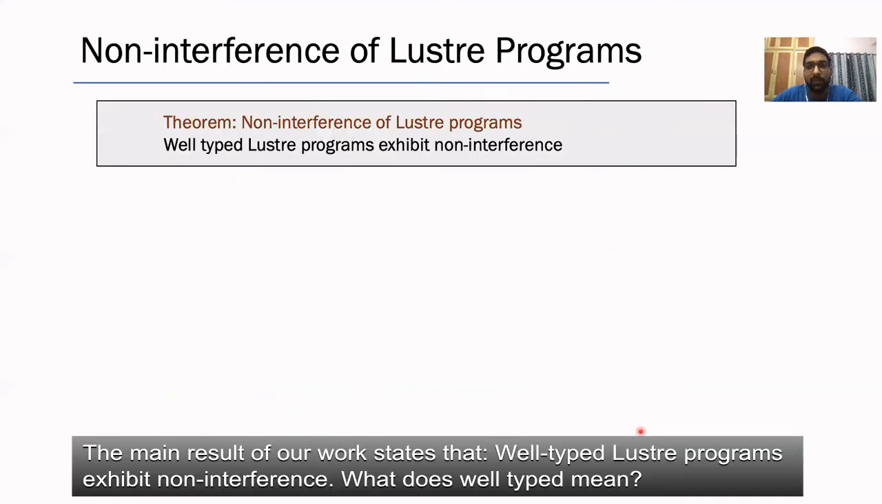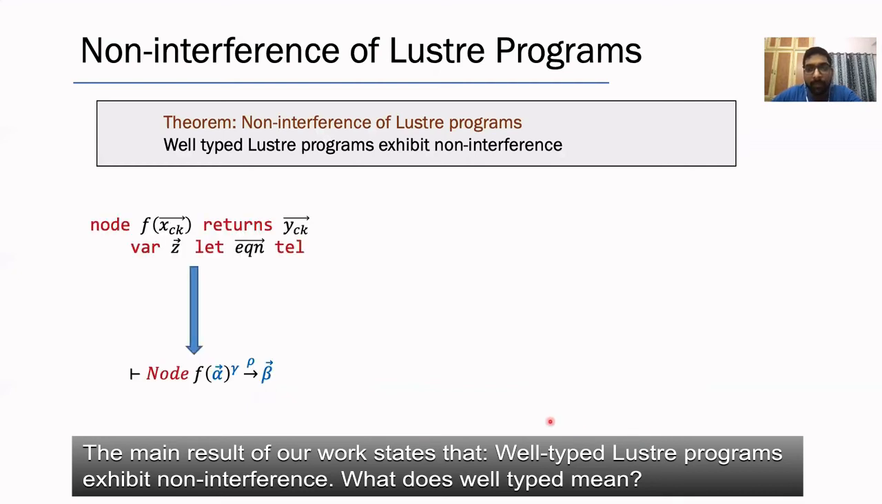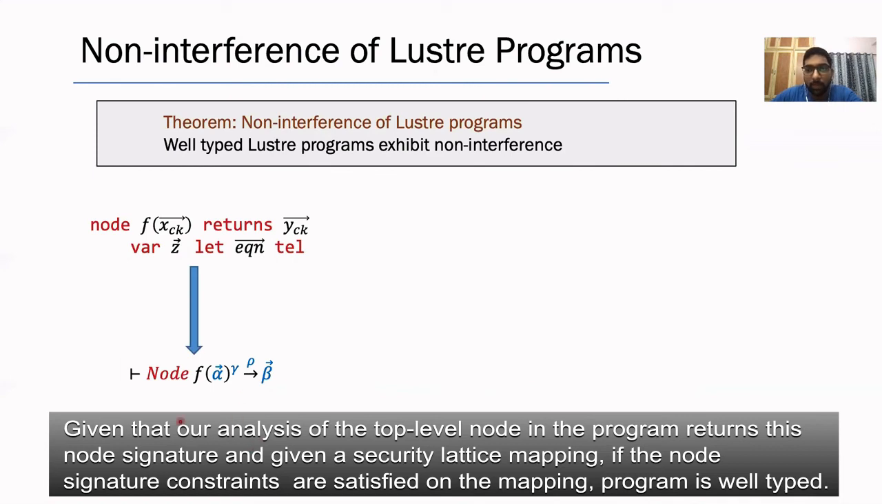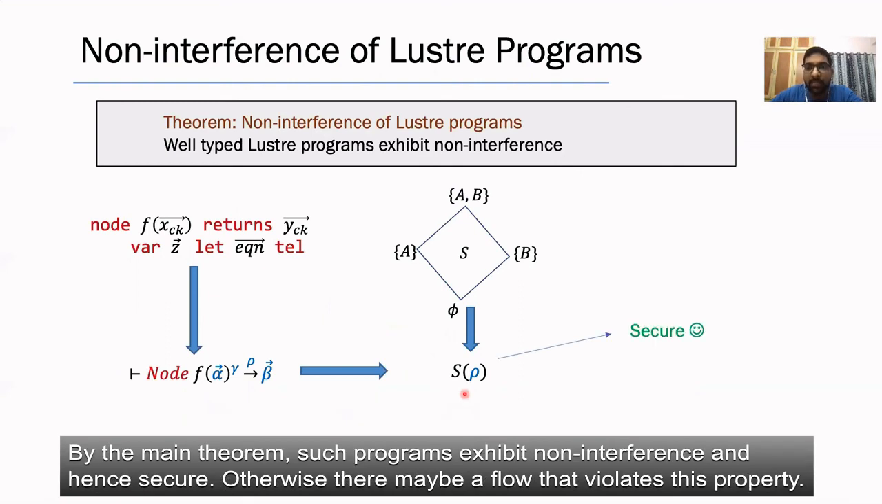The main result of our work states that well-typed Lustre programs exhibit non-interference. What does well-typed mean? Given that our analysis of the top-level node in the program returns this node signature, and given a security lattice mapping, if the node signature constraints are satisfied on the mapping, the program is well-typed. By the main theorem, such programs exhibit non-interference and hence are secure. Otherwise, there may be a flow that violates this property.